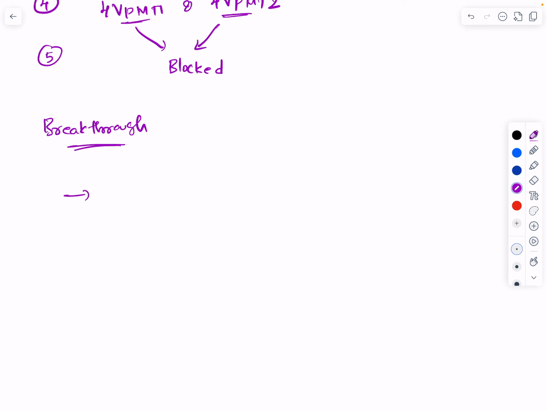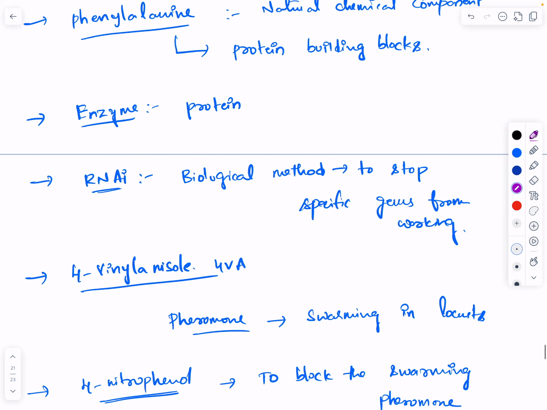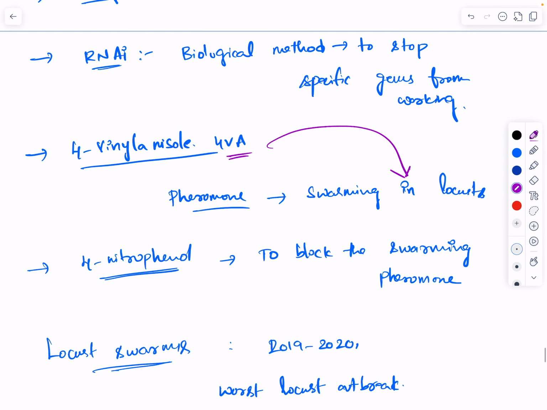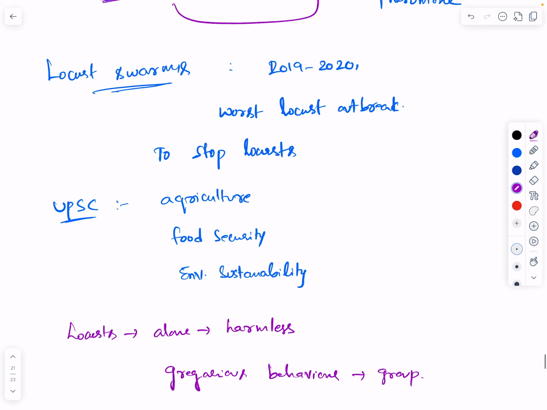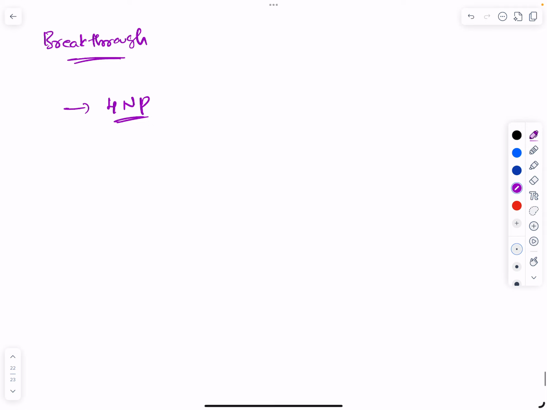The scientists have discovered a chemical called 4-NP, as we discussed initially. This is 4-VA, the reason for the swarming. They introduced 4-nitrophenol to block the swarming. So these Chinese scientists found a chemical called 4-nitrophenol, that is 4-NP, and this blocks the enzyme and stops the swarming behavior. They even used genetic engineering to turn off the enzyme-producing genes, successfully preventing group behavior in lab experiments.